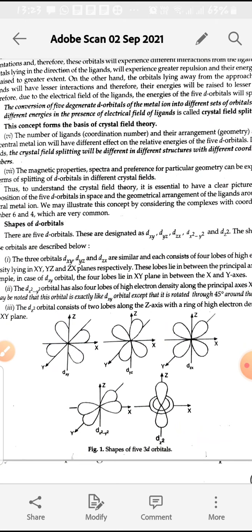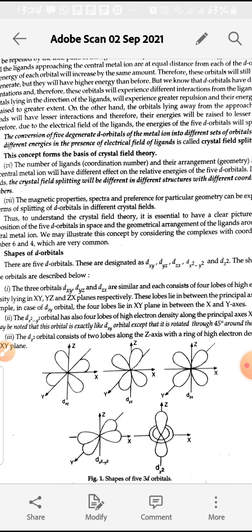So the ligands are approaching in the same direction as some of the orbitals, the orbitals that lie towards the direction of the ligands.